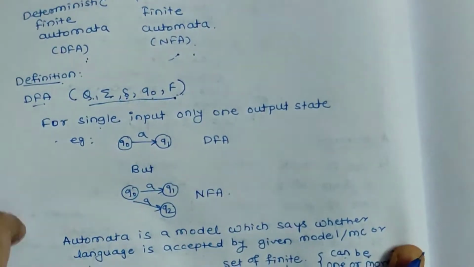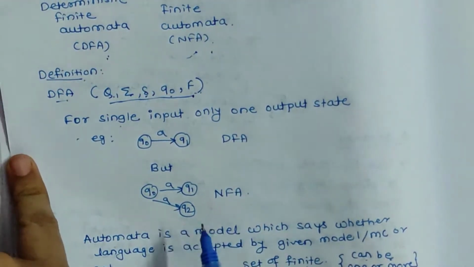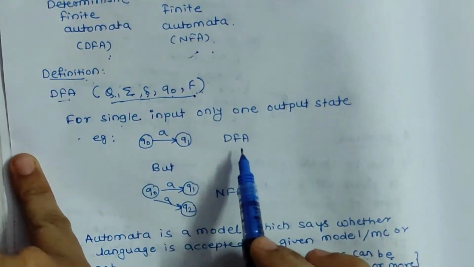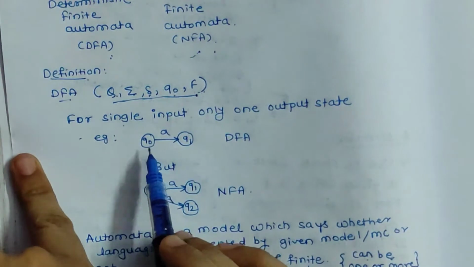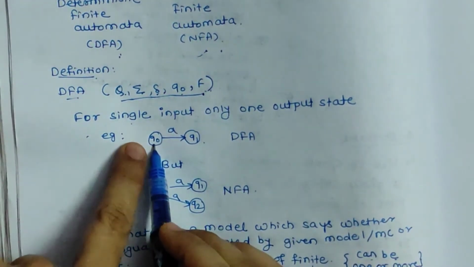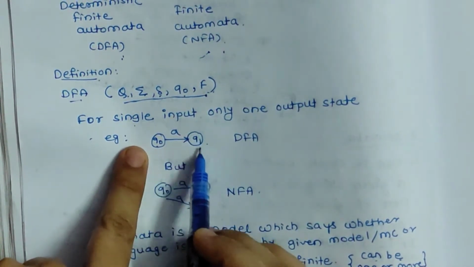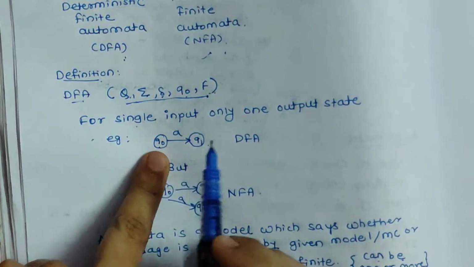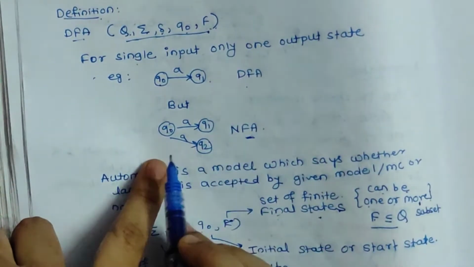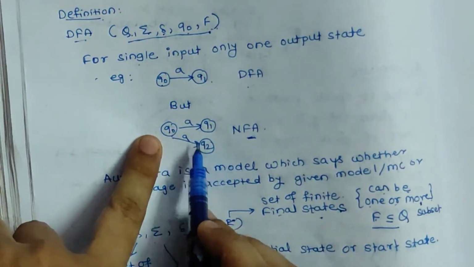Now the basic difference between DFA and NFA is what is meant by deterministic and what is meant by non-deterministic. So deterministic means for one input there will be only one output state, that is if Q0 is the initial state and if we are providing A as input there will be only one output state. That's why it is called deterministic. But in case of NFA this is not the case. In case of NFA for one input there can be more than one output state.